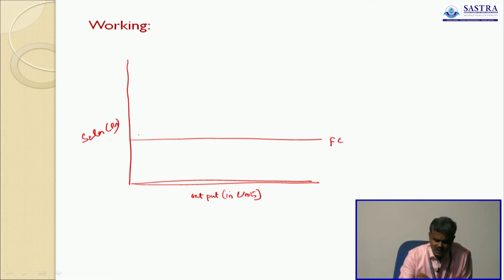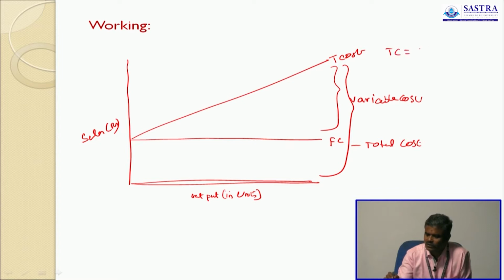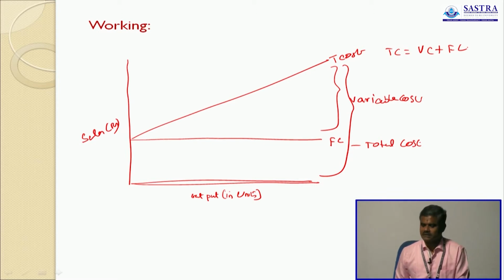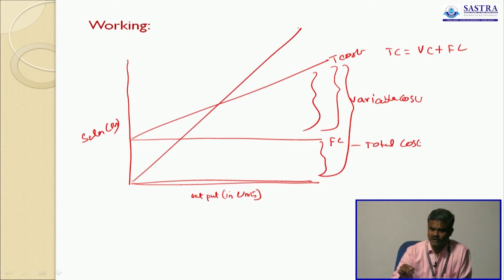This is the total cost line. The difference between fixed cost and total cost is called variable cost. Total cost equals variable cost plus fixed cost. This is fixed cost. This is variable cost. So total cost is variable cost plus fixed cost. This is the total sales line.